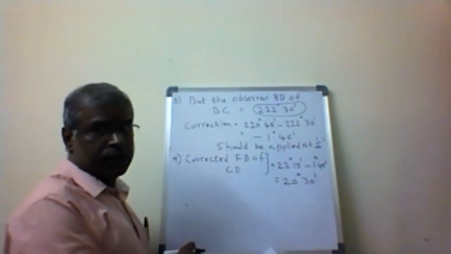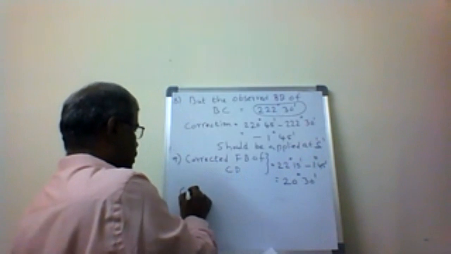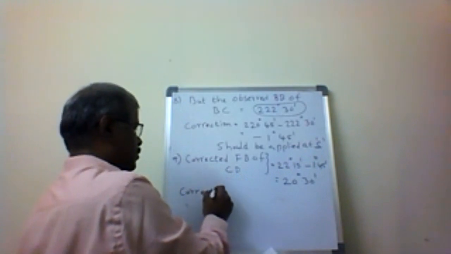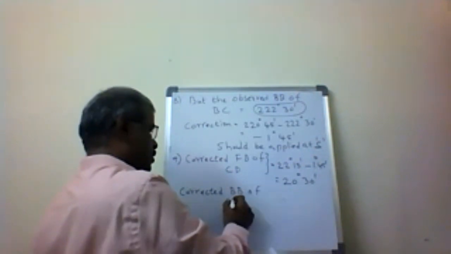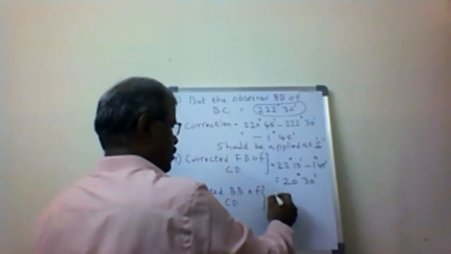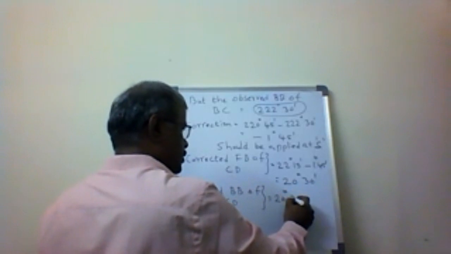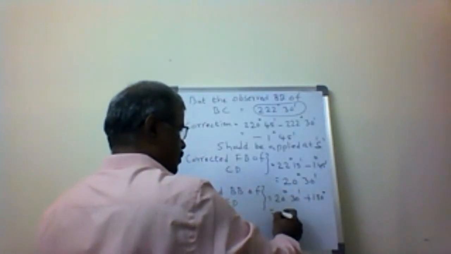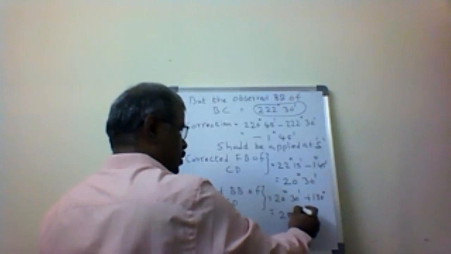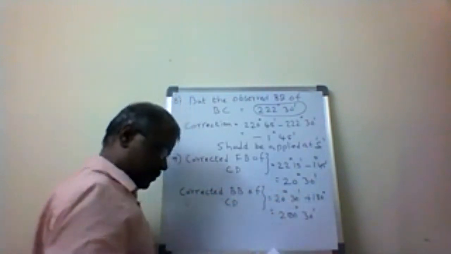That is the corrected forward bearing of CD. So the corrected backward bearing of CD is 20 degrees 30 minutes plus 180 degrees, so 200 degrees 30 minutes.